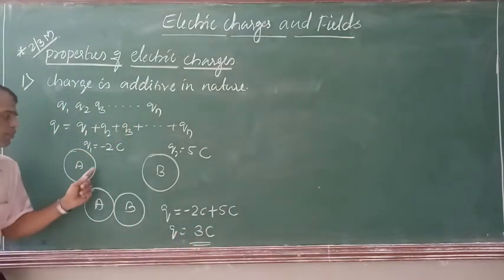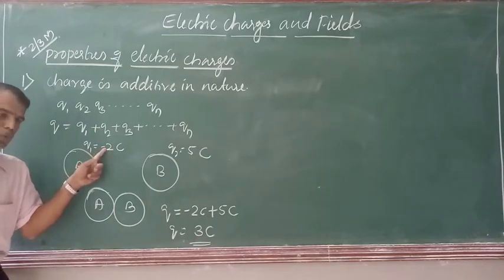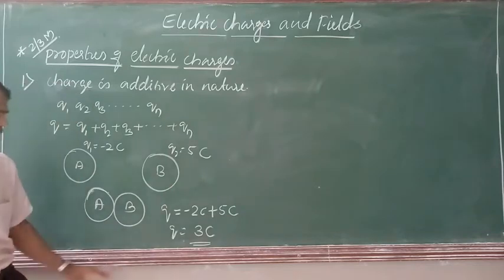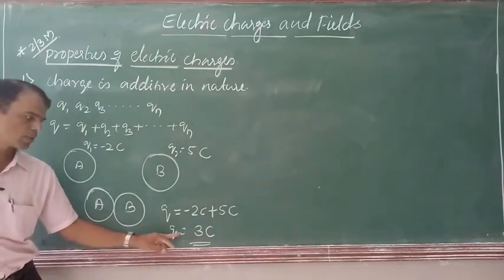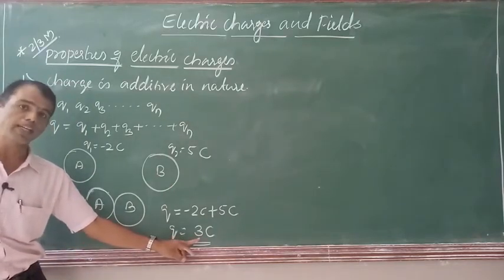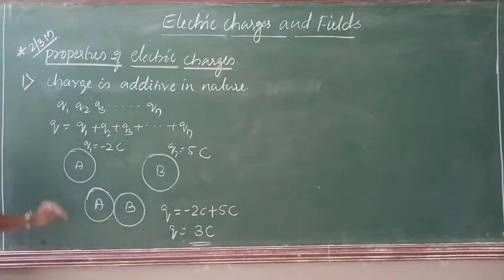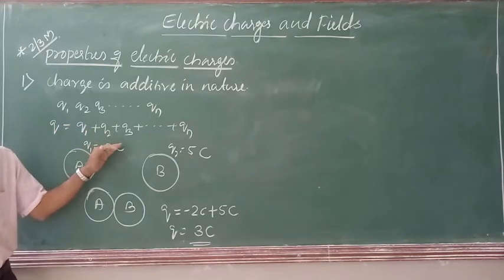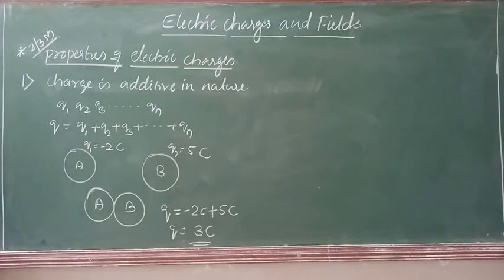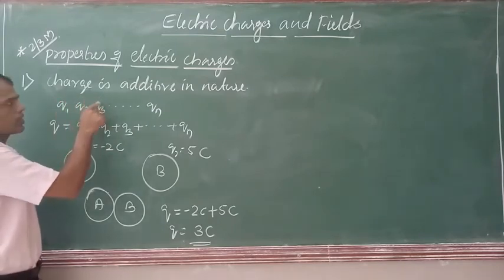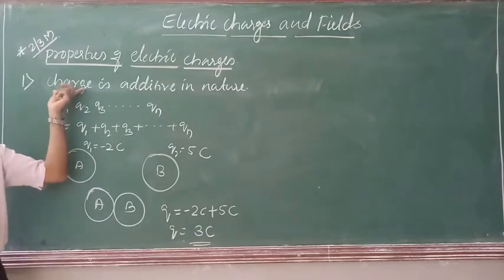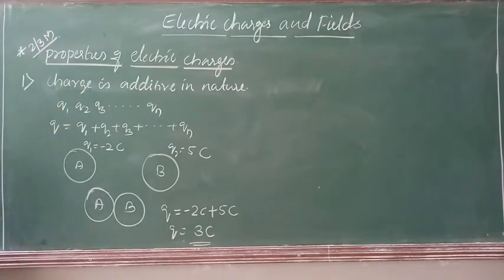Suppose this body has a charge of 2 coulomb and this body has a charge of minus 5 coulomb, then the total charge of the system is Q is equal to just minus 3 coulomb. Which means we can add charges according to simple algebra. So this is why we say electric charge is additive in nature, or simply charge is additive in nature.